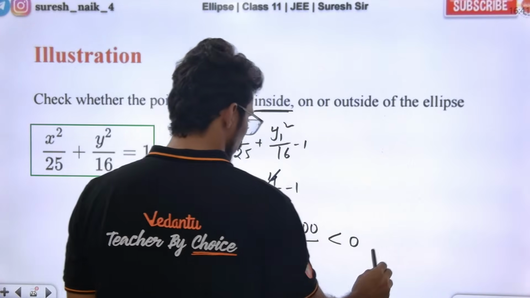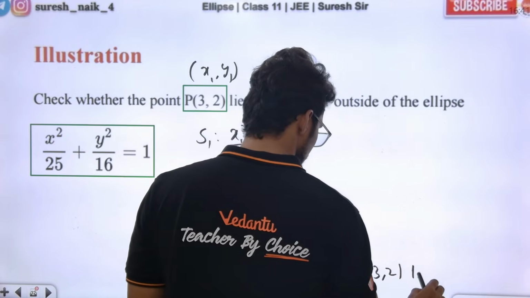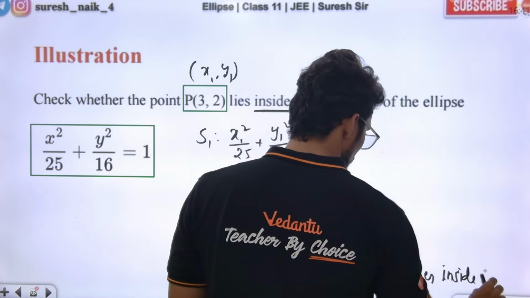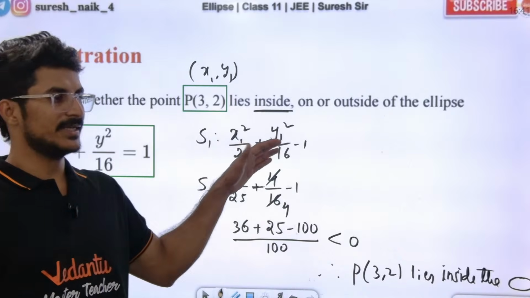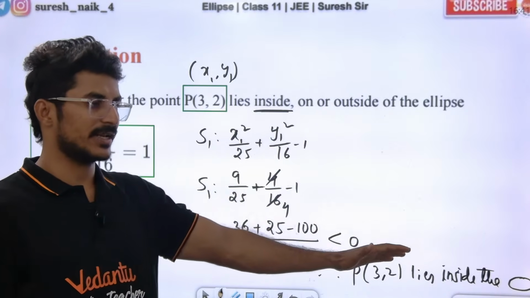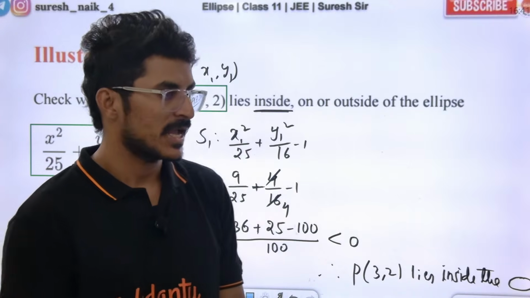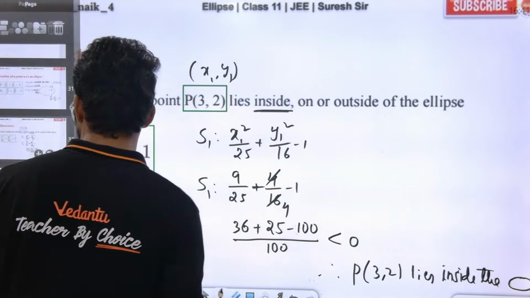Therefore, point P (3, 2) lies inside the ellipse. When we put the point in the ellipse, we got a negative value. So it will be lying inside the ellipse. Understood? The point is lying inside the ellipse because S1 is less than 0.